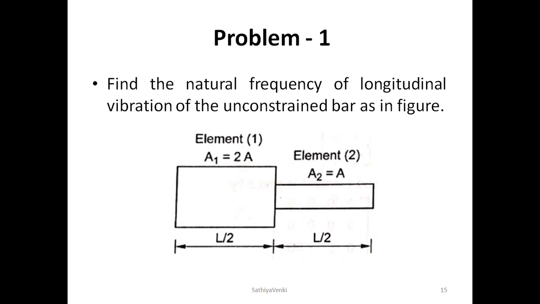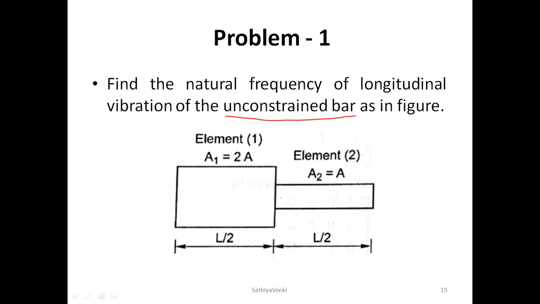Element 1 has area A1 and length L1, and element 2 has area A2 and length L2. Young's modulus and mass density are the same for both. Here we have to find the natural frequency of the rod. Very simple: whenever you start this kind of problem, first keep the stiffness matrix of the bar element in mind. Already we are familiar with that.